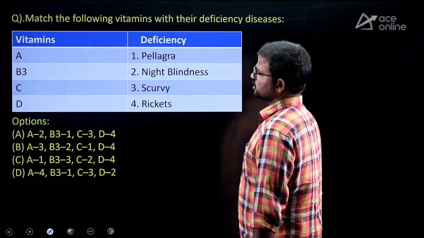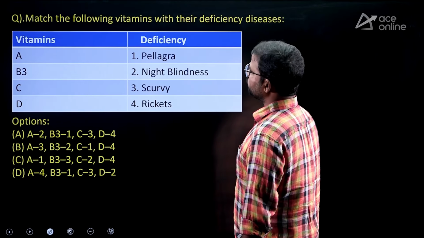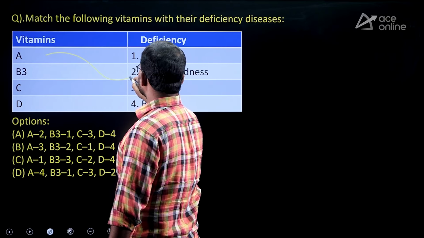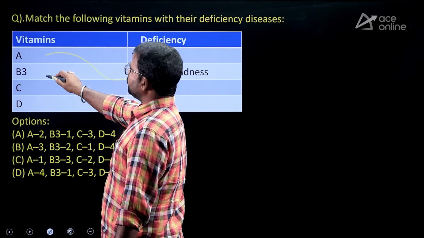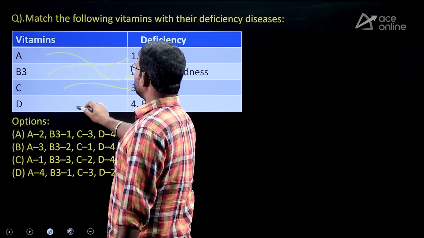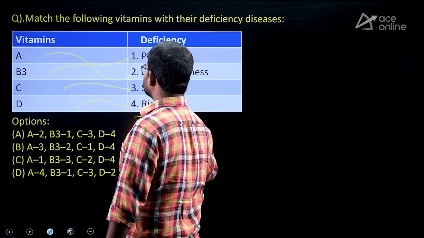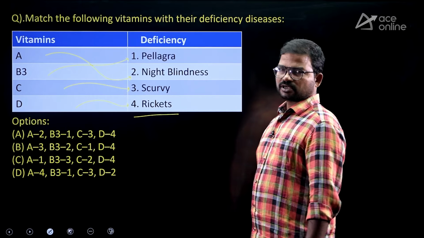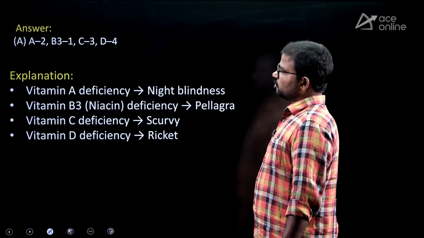Next, biology. Here they mention vitamins and deficiencies. The deficiency of vitamin A causes night blindness. Next, what about B3? Pellagra. What about C? Scurvy. What about deficiency of D? Rickets. These are the correct options concerning the given vitamins. So, option A, right.